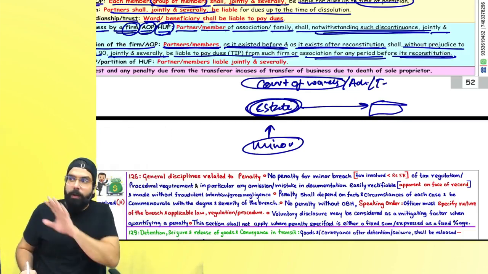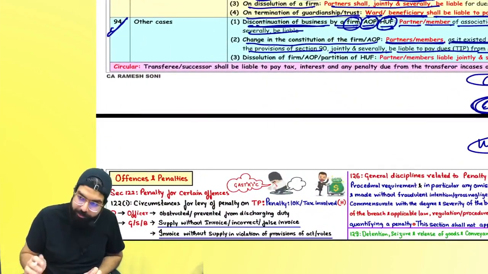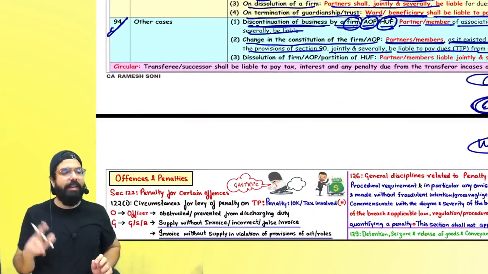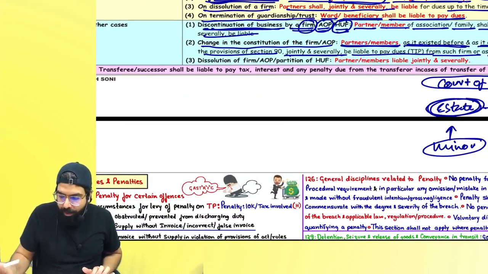Can I go ahead, everyone? But before reconstitution, up to the date of reconstitution, all the partners, new, old, everyone, as it existed before and as it exists after. Can I go ahead, everyone?